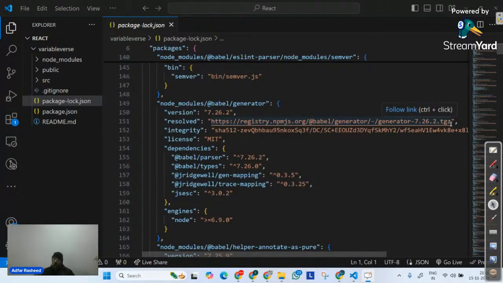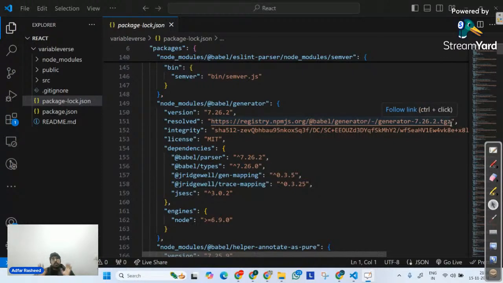So that's what we have package-lock.json for. If you do not have this file, as soon as you start installing any particular package, this file will be automatically created.